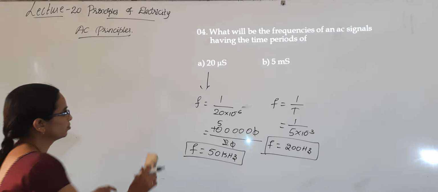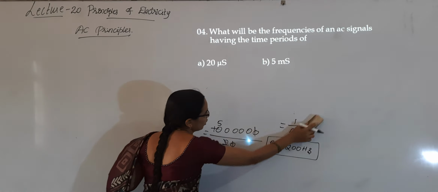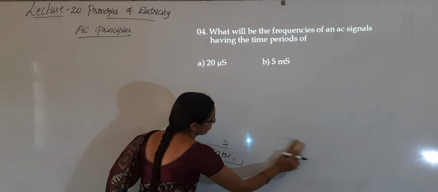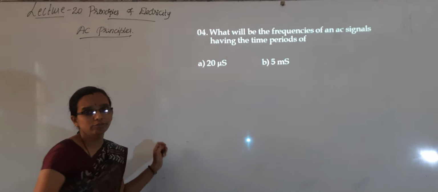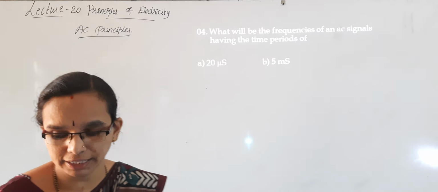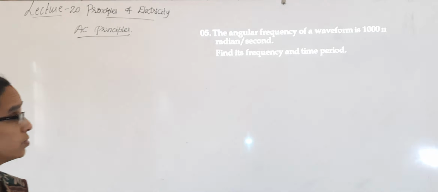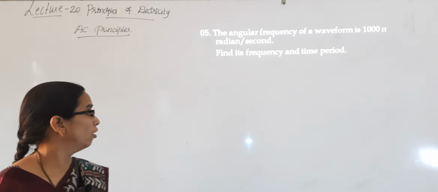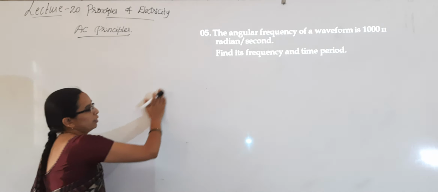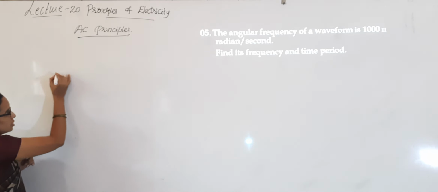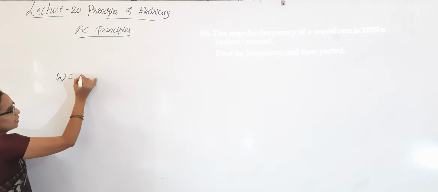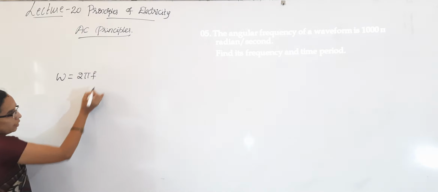Next one. I guess people are following, these are all very easy problems. Directly you should put the formula and substitute and calculate it. The angular frequency of a waveform is 1000 pi radian per second. Find its frequency and time period. Angular frequency, omega, is 2 pi f.